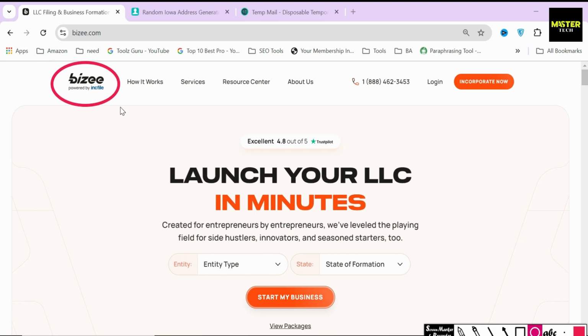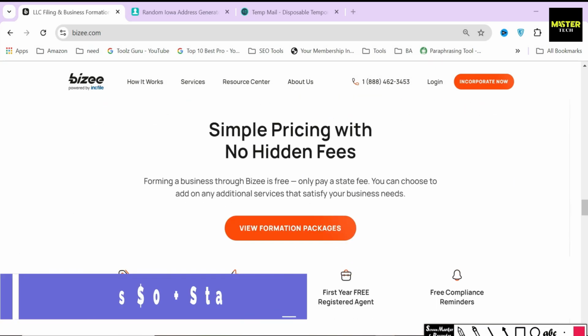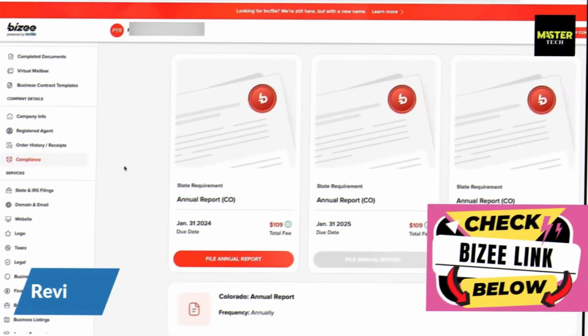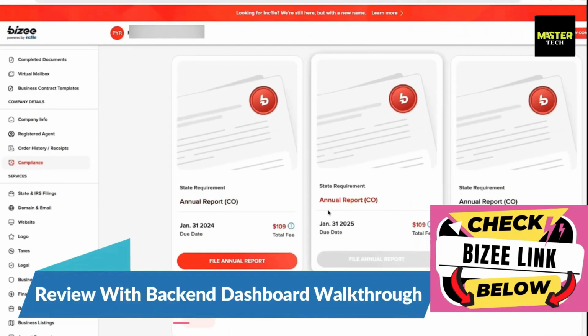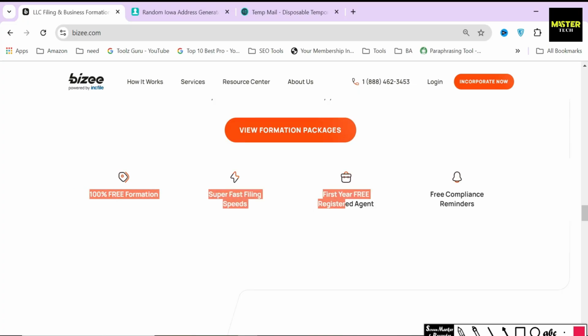I will use Bizee, which was formerly known as IncFile, to showcase the whole process of forming an LLC in the state of Iowa. They are one of the best entity formation platforms in the market that charges $0 for their service, which no other company offers. I'm also going to show you what the back-end dashboard looks like post-purchase. Now let's start the process of forming an LLC.